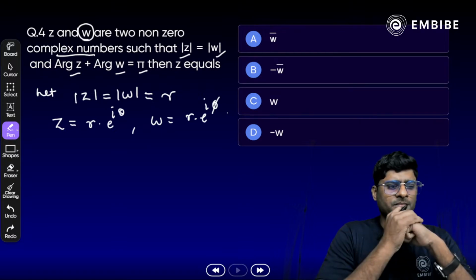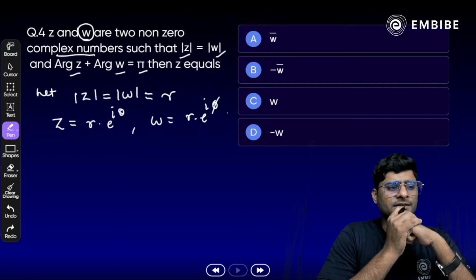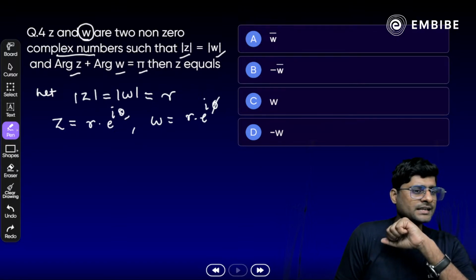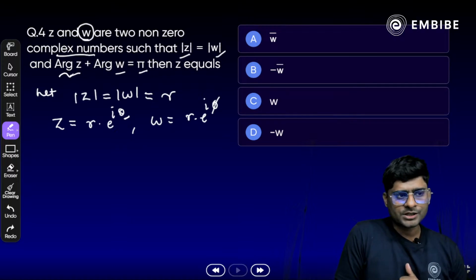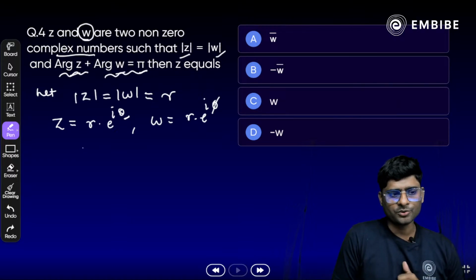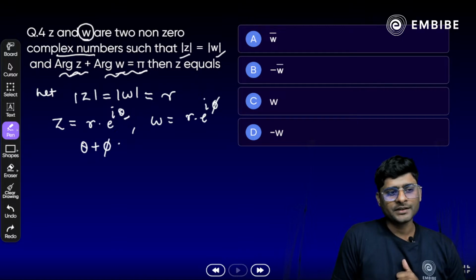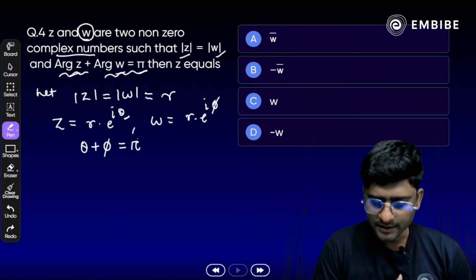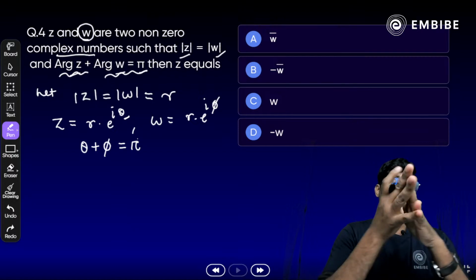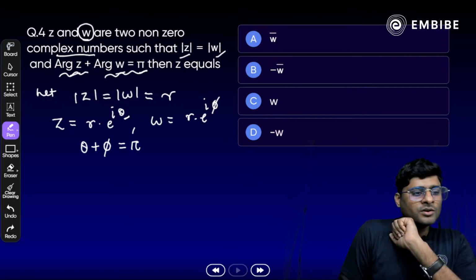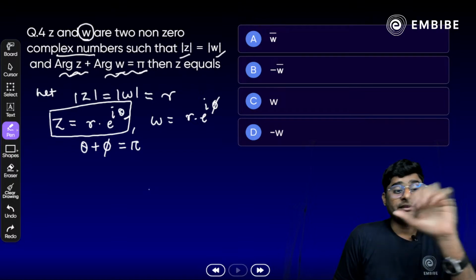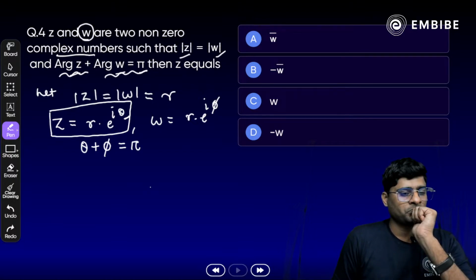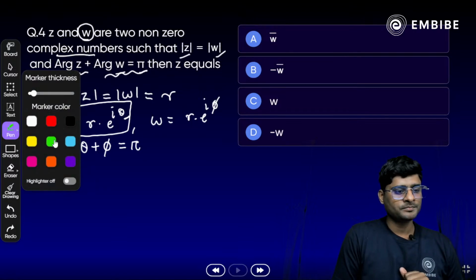Now, focus on the next part here. They both are equal. How do we approach here? Look at the argument, where theta is the argument of z and phi is the argument of omega here. Now, according to the question, theta plus phi is equal to pi. Clear? Yes, theta plus phi is equal to pi here. Now, from z equal to r times e raised to power i theta, we have to simplify this part here. How? Take a look here.